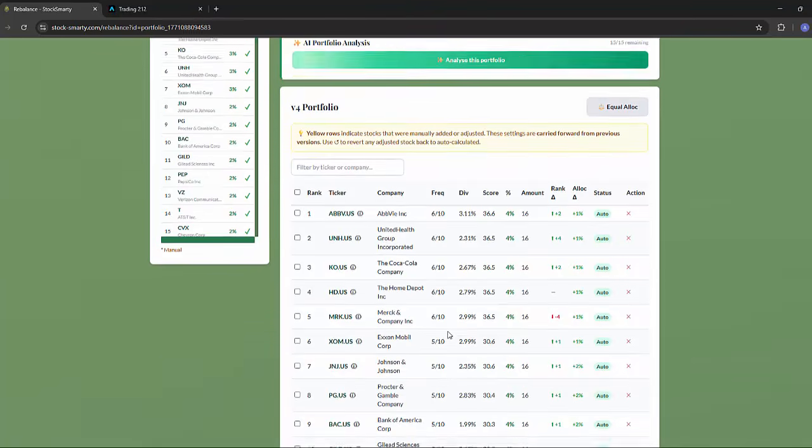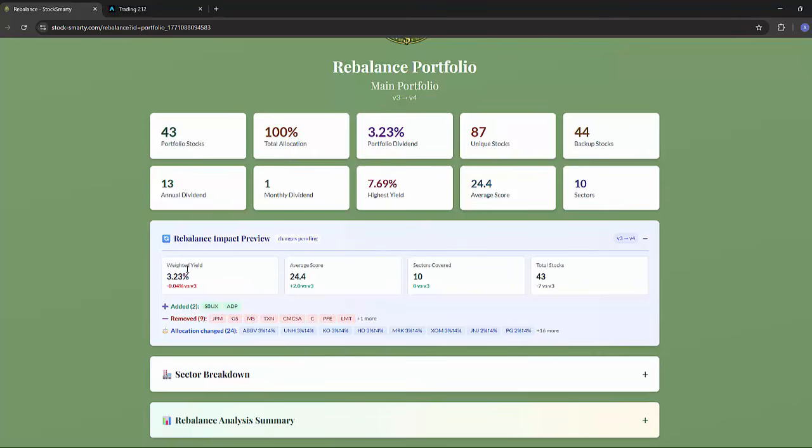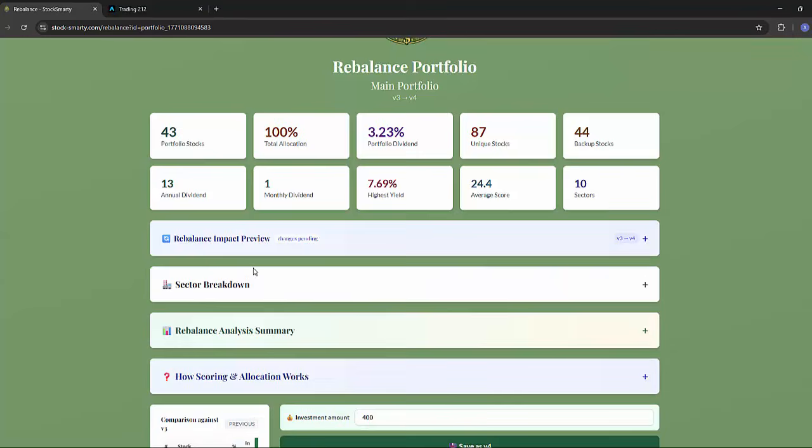So same story as before, we've got our scorecard at the top. So I've only got 43 stocks appearing in my portfolio. The average dividend yield is 3.23. I've got 44 backup stocks. If you don't know what they are, then please view my previous video. I can see quickly at a glance what's come in and what's come out compared to my previous version 3.